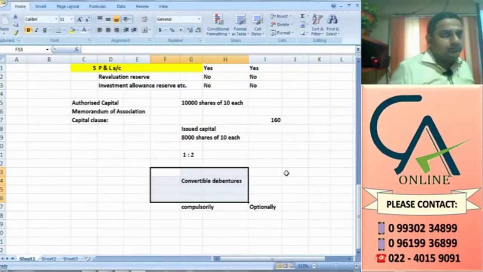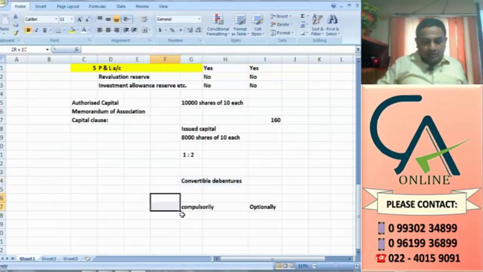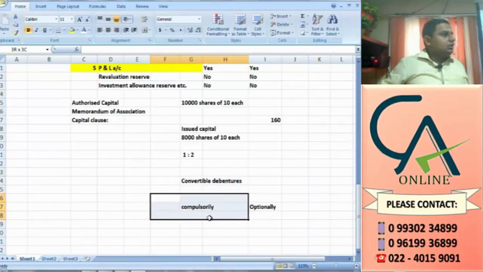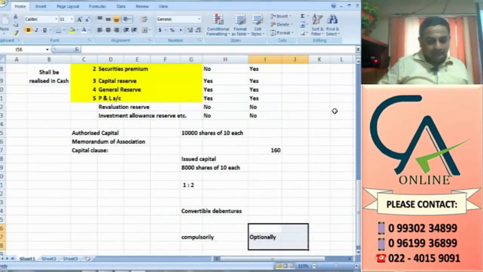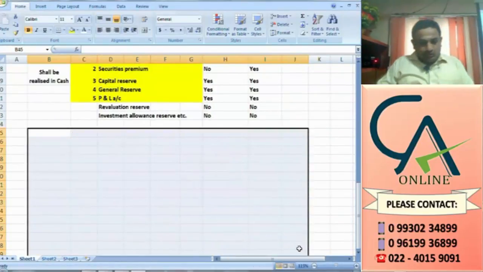So the company should make a reservation of bonus only for compulsorily convertible debentures. For optionally convertible debentures, the company need not make any reservation. No bonus shares will be given to them, first of all. So that is what it is.